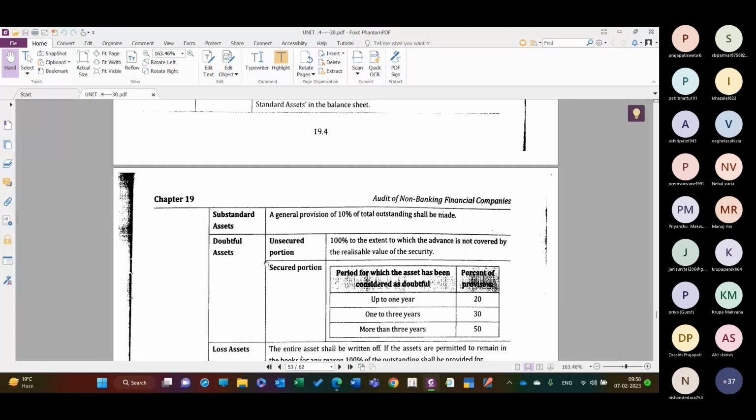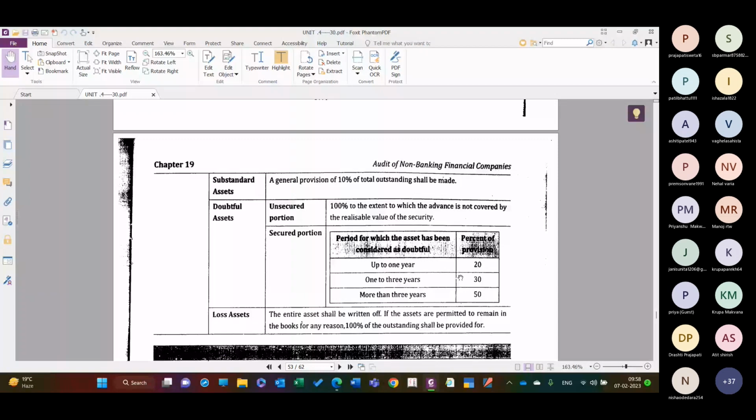Doubtful assets, unsecured portion. In doubtful assets where security is available, the provisioning is as per this table. Whereas for the unsecured portion, at the time of lending the funds, whatever securities you have obtained may be secured at that moment, but later on the value of that security has been reduced. In that circumstance, it becomes unsecured up to that extent. So in that circumstance, 100% to the extent to which the advance is not covered by the realizable value of security.